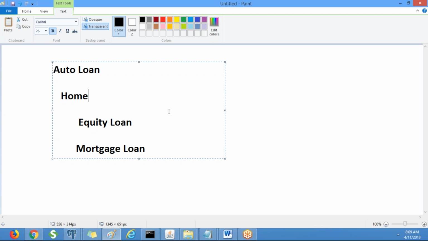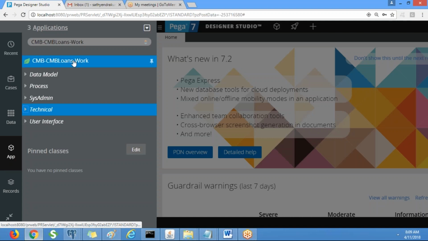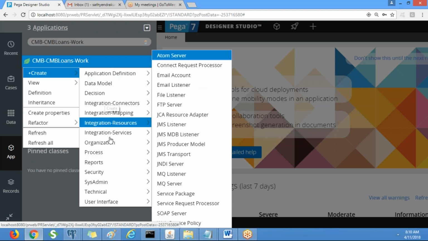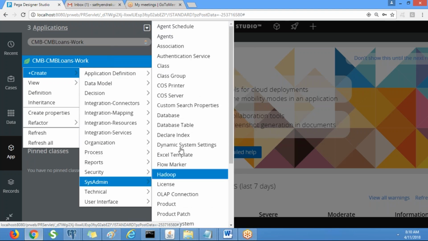First we'll create the auto loan class. We have to create the auto loan class by referring to this class. In order to create a property, you have to go to the data model, and under the data model we have a property, right? Similarly, in order to create a class, right click on the class. Class is available under the SysAdmin category. Class is an instance of the rule object class.